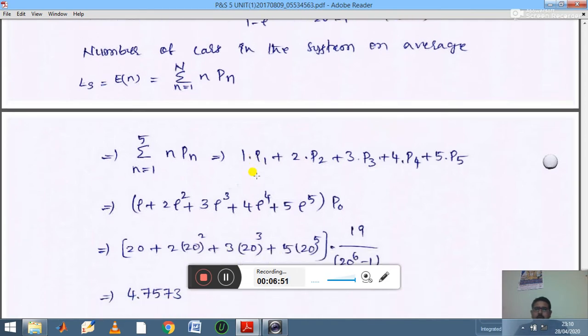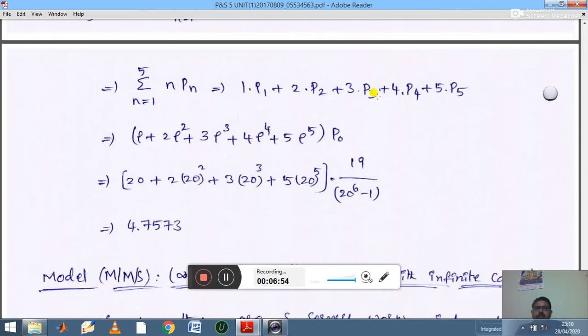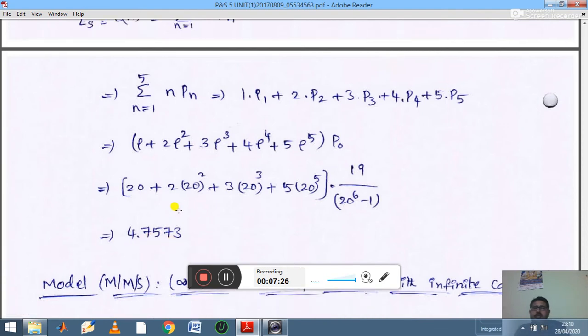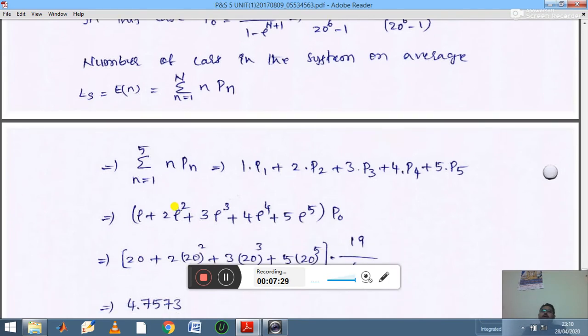Then you get this expression. Now here you use the main formula. By using the main formula, if you substitute n equals 1, 2, 3, and so on, you get one expression. In that expression you take P naught common, then you get this step: rho plus 2 rho square plus 3 rho cube plus 4 rho power 4 plus 5 rho power 5, into P naught. Here you substitute the rho values and simplify, then you get 4.7573 as the answer. So this is your LS, the average length in the system.